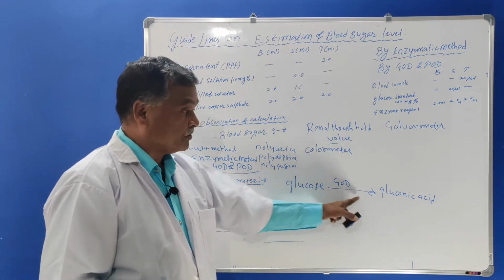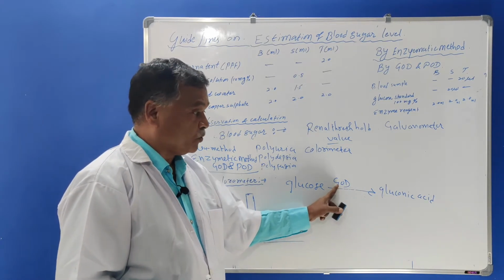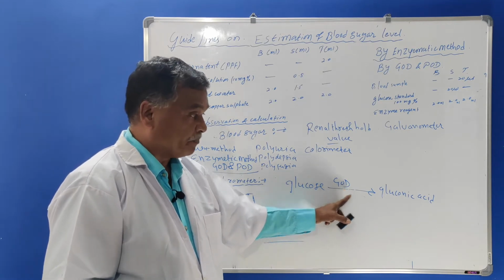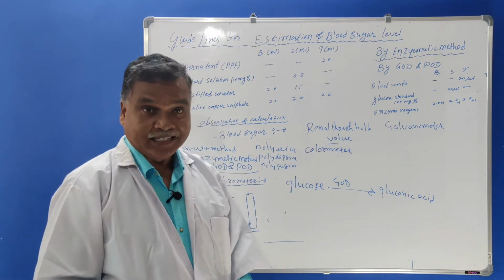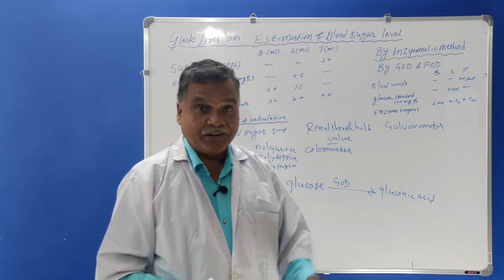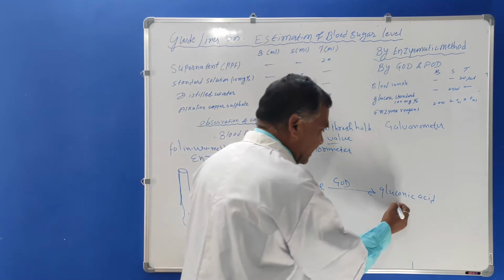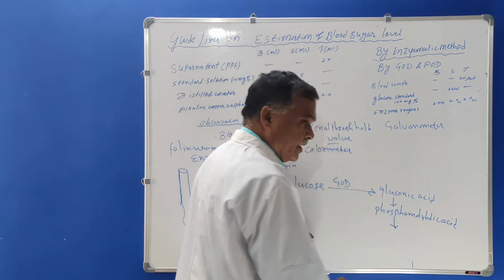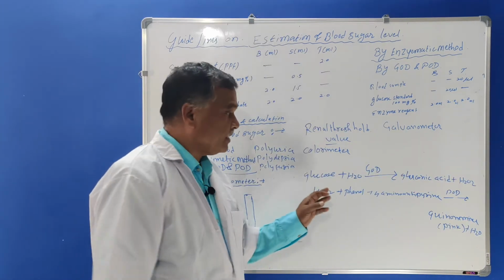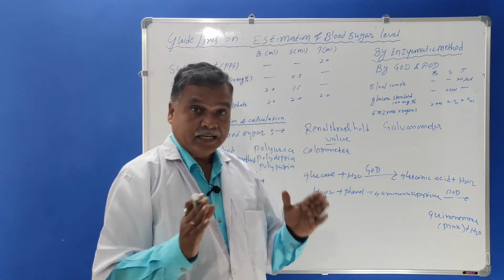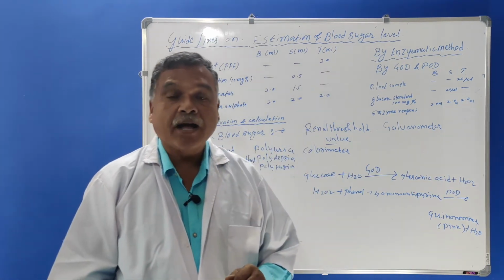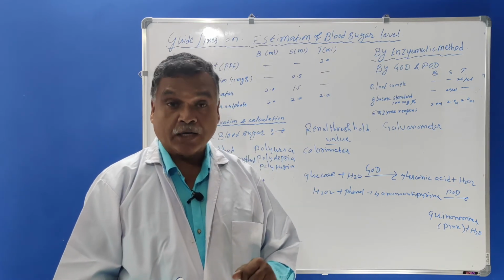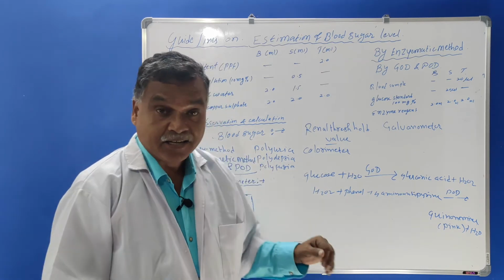So when glucose is treated with GOD, that is glucose oxidase enzyme, it will form gluconic acid. And this gluconic acid, when treated with phosphomolybdic acid, will form a red solution. In this enzymatic method, glucose is directly treated with the enzyme.